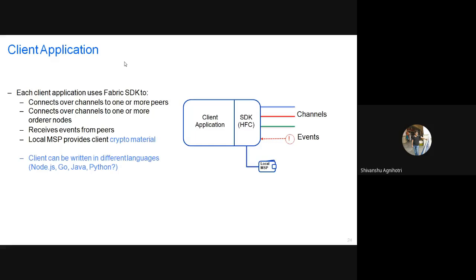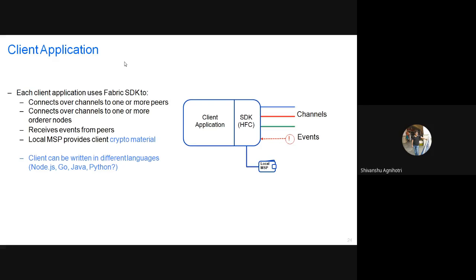All of this application will also be communicating with the MSP, the membership service provider, because the client-side application will be used by some user, so the user will decide who can be a node of the network. That is the local MSP, the membership service provider. The MSP will be decided by the user that is going to use the client-side application.